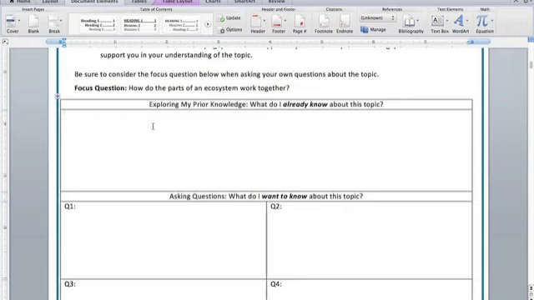So you might already know that animals rely on each other for food. That fits with the focus question. I'm sure you know a lot more. What I want to do right now is give you a chance to write what you already know in this box. I'm going to count to 10 in my mind, but if I'm moving too fast, please feel free to pause the video and continue after you're done writing. Okay? So go ahead and write and tell me what you already know about the topic.